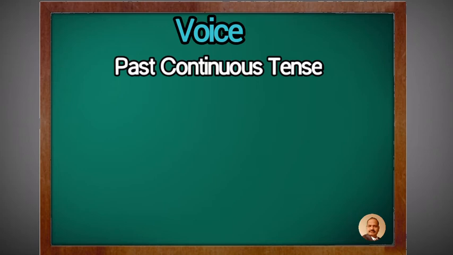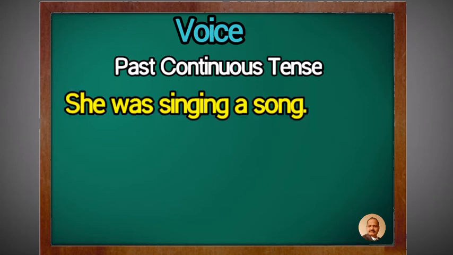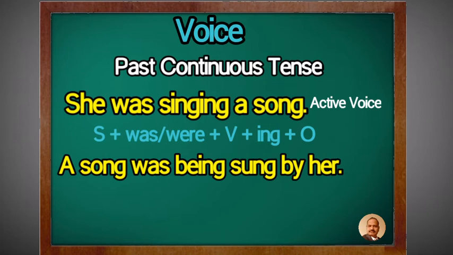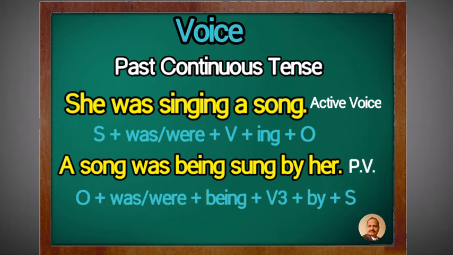Past continuous tense: she was singing a song. Answer is a song was being sung by her. Being is the special word used here. Remember, we can't convert active voice into passive voice of future continuous tense. See the next example.